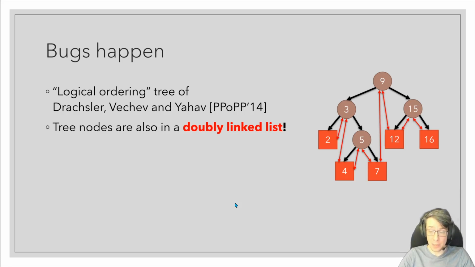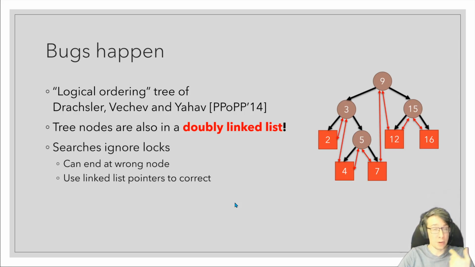My student, William Seguin, who co-authored this paper with me, discovered a bug in a lock-based tree whose nodes are also stored in a doubly linked list. Lock-free searches were allowed to flow through the data structure regardless of whether locks were held, and the idea was if a search ended up at the wrong place in the tree because it read some inconsistent data, then it should be able to use the next and previous pointers of the doubly linked list to find its way back